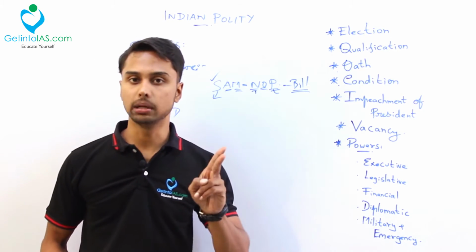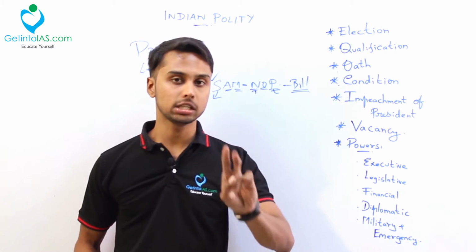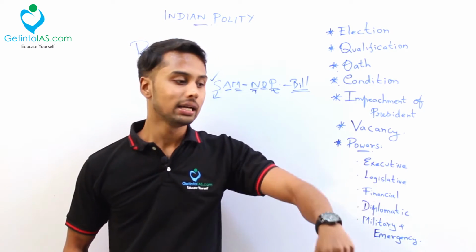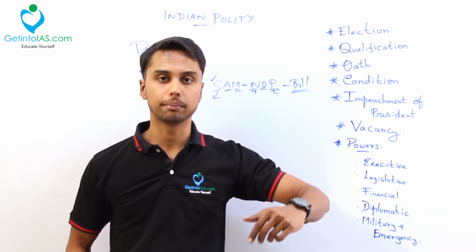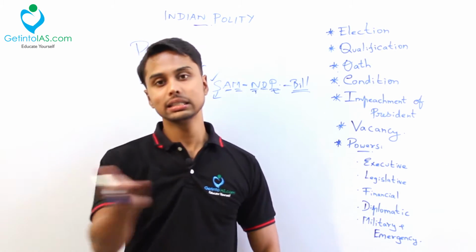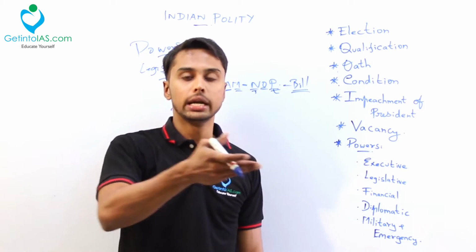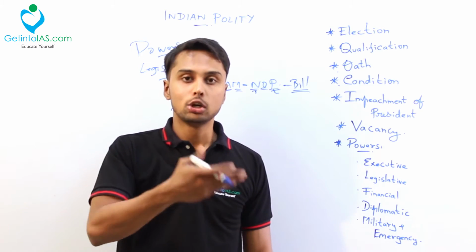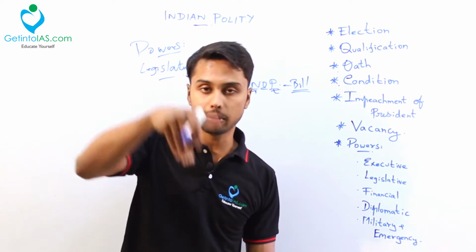Second, he can withhold the bill. Withhold means not accepting. That is withholding. Third, he can return the bill. Okay, he can return the bill and say that there are some corrections, just edit and come back. Okay, that is the returning of the bill. If the President has returned the bill, it will again come to the Parliament. Okay, it is up to the Parliament members whether to make some amendments or not.